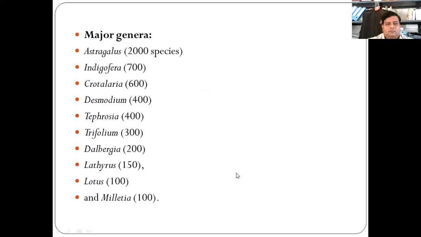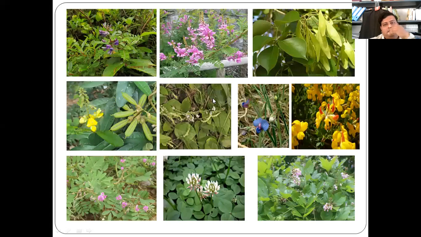These are the major genera that we discussed: Astragalus, Indigofera, Crotalaria, Tephrosia, Trifolium, Dalbergia, Lathyrus, Lotus, Millettia. So you can see this is Astragalus. Dalbergia sissoo, sesame tree, it is known as, it is a source of wood, timber.